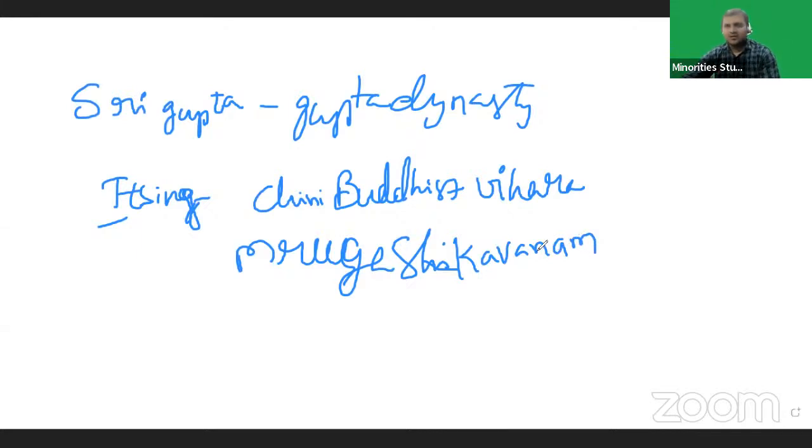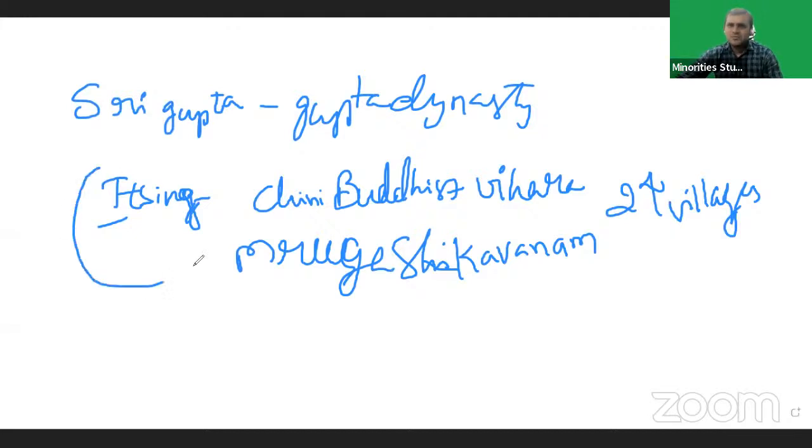Sri Gupta constructed a Chinese Buddhist Vihara in Mrugashikavanam and donated 24 villages. We got this information from Itsing. From the Gupta dynasty, you will get a minimum of 2 marks. If you neglect the Gupta dynasty, definitely you will lose 2 marks, right?